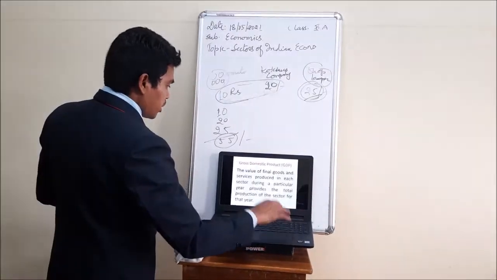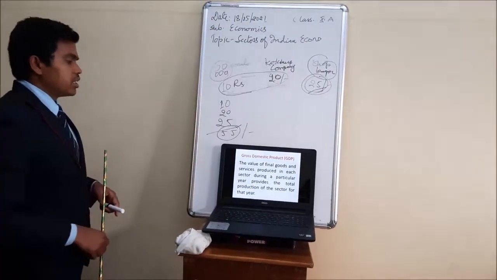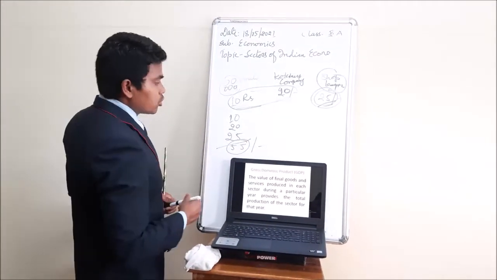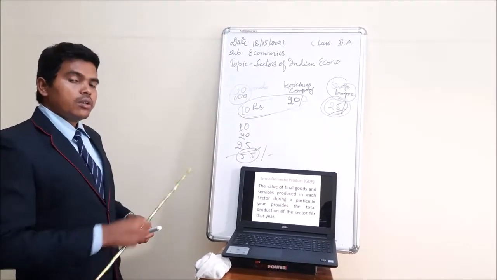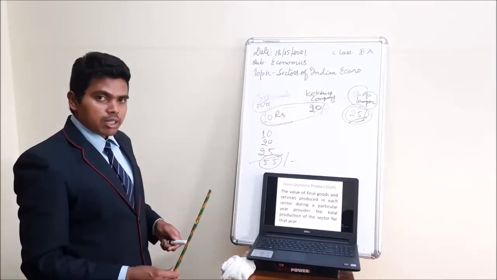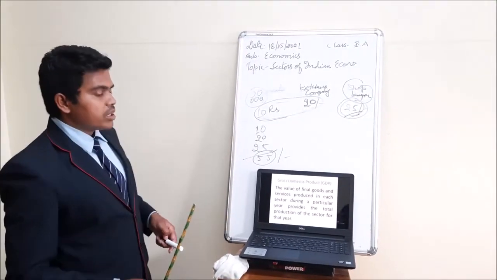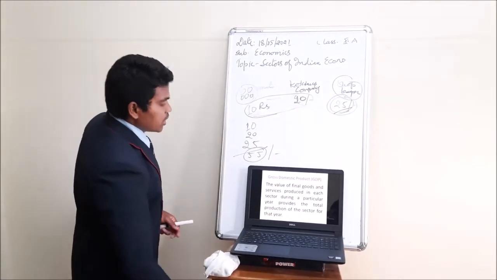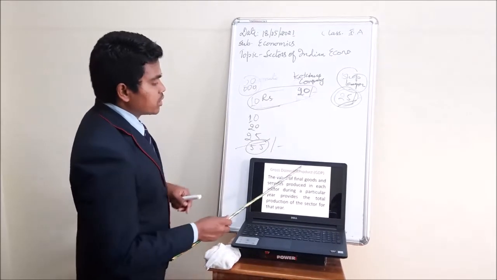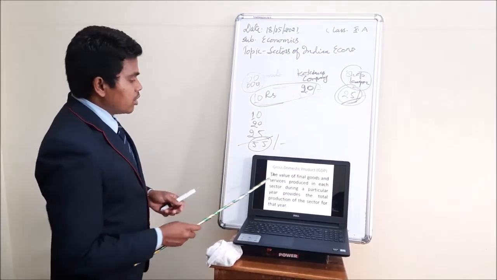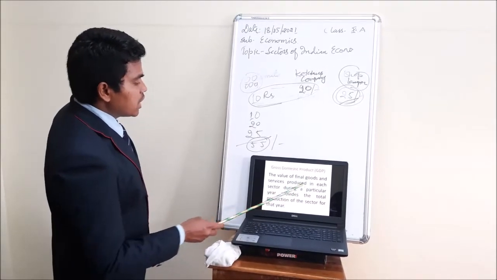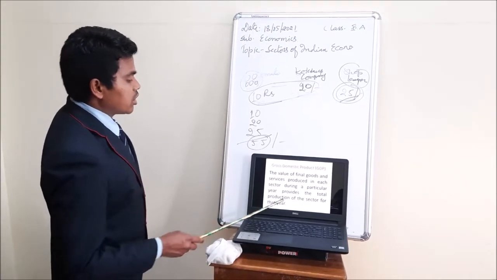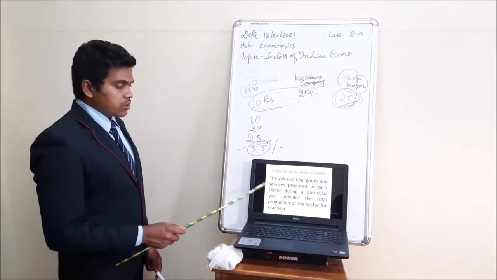Now what do you understand by gross domestic product? Gross means total, domestic means within the territory, within India itself, our country, and outside the domestic is called foreign. The value of final goods and services produced in each sector during a particular year provides the total production of the sector for that year. It is very clear here.